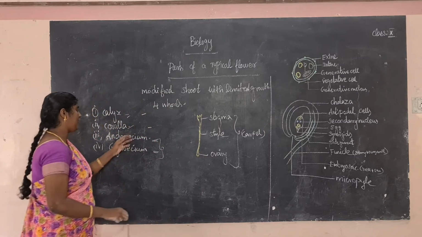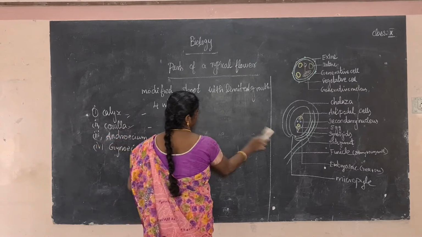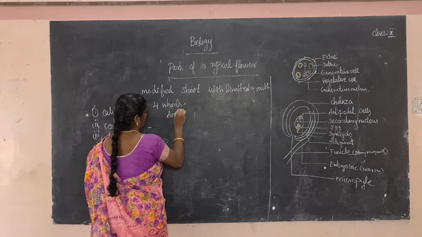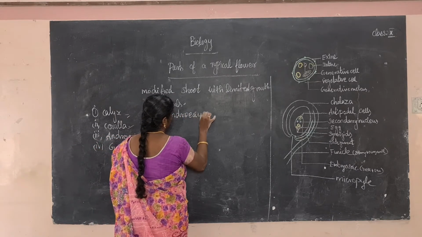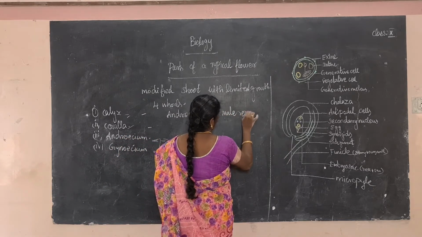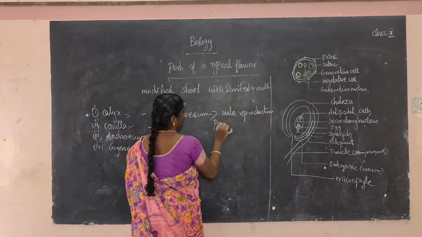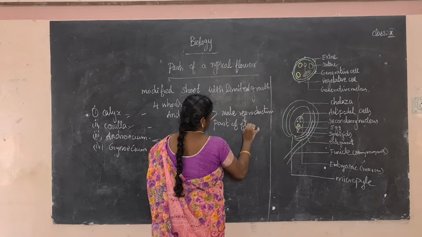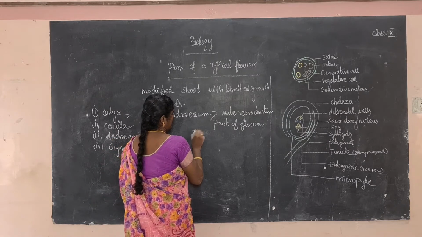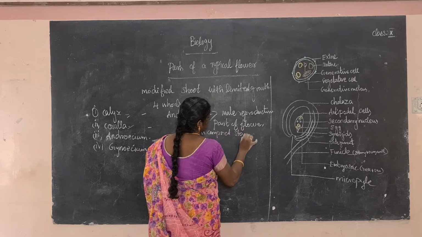Okay, another one, that is androecium. Let us see one by one. Androecium is the male reproductive part of the flower. Androecium is the male reproductive part of the flower. Okay, it is composed of stamens. What is a stamen?